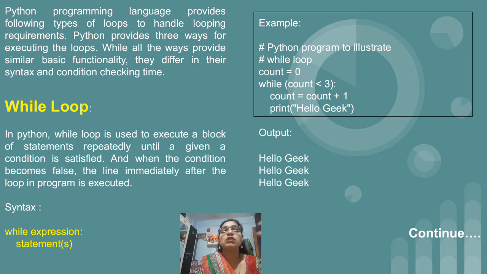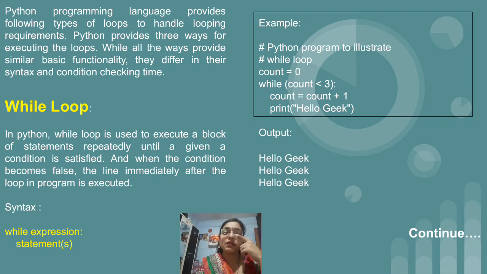Just you have to see to it that the condition is very important when you are writing the while expression. In this case we have started count with 0, and this is the reason why the condition is written as count less than 3. If you are starting with 1, then count less than or equal to 3. After that, inside the while loop we have two statements: count equal to count plus 1, and after that the print statement. First we increment the count variable, and after that we print the statement. If you want, you can exchange the statements, that is first write the print hello geek statement, and after that the count statement.